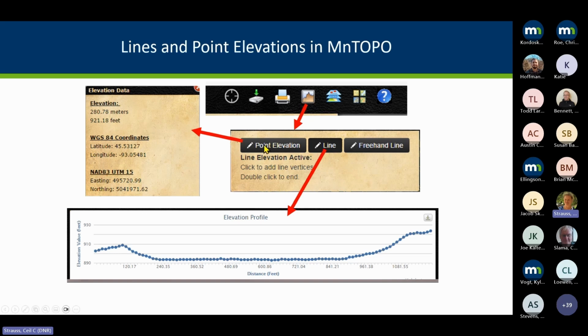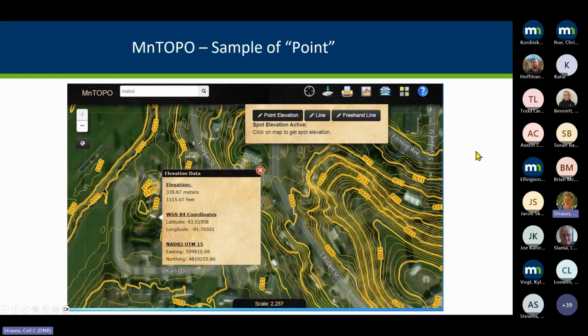If you click on the point elevation, this is the kind of information you can see for a point. It's the elevation and then some lat long information. For the line, it draws this profile just on the fly and is really helpful. So here's an example. I click on that little scale looking thing and I get this box, and then I want to get some point elevations around a building. I want to try and get an idea of how low their lowest adjacent grade is. So I click on the point and I'll get this box.